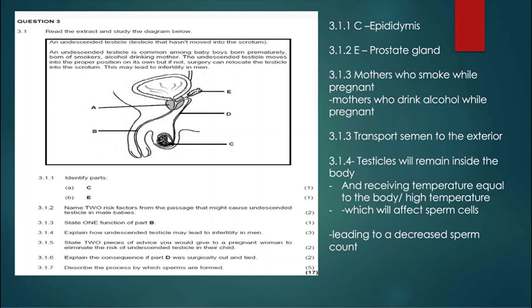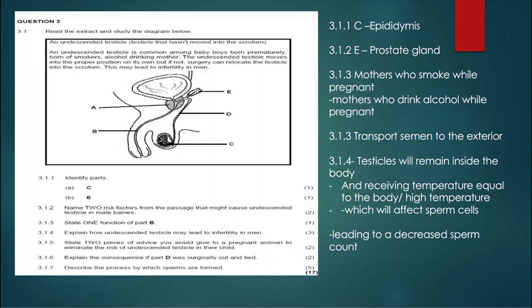So let's look at the questions under this topic. It says read the extract and study the diagram below. This is a male reproductive system, and the passage says that an undescended testicle is a testicle that hasn't moved into the scrotum. An undescended testicle is common among baby boys born prematurely, or born of smoking or alcohol-drinking mothers.